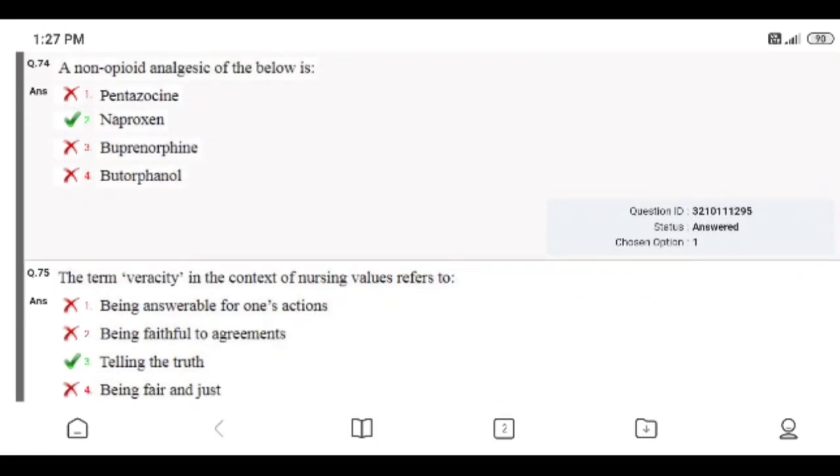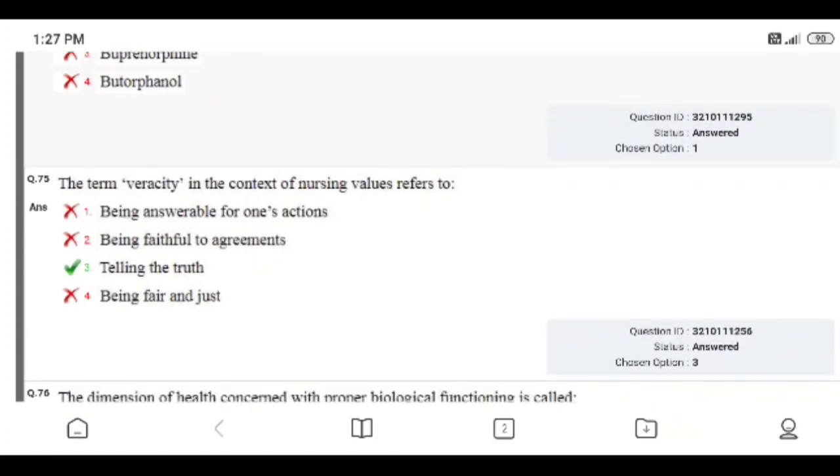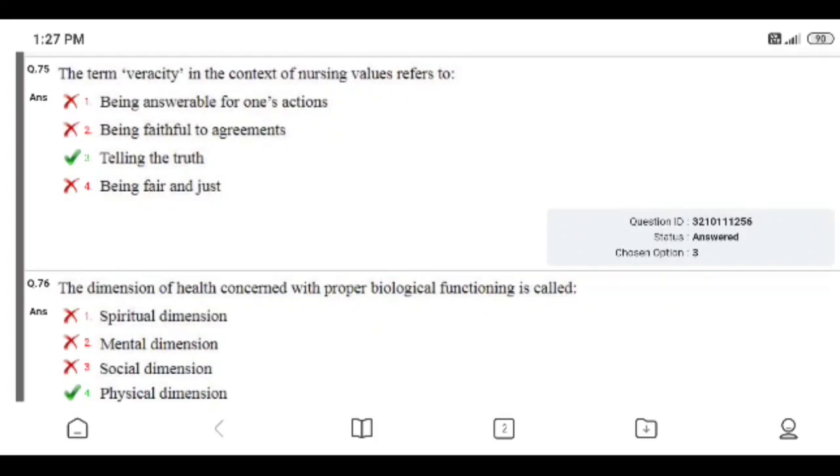Question number 75. The term veracity in the context of nursing values refers to: being aware of one's action, being faithful to agreements, telling the truth, being fair and just. Right answer is 3, telling the truth. I answered correctly.